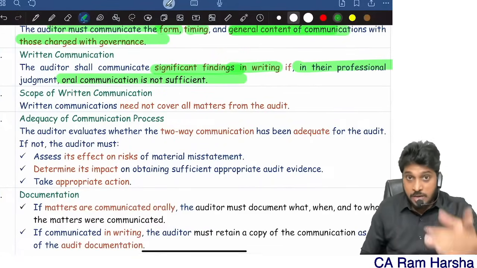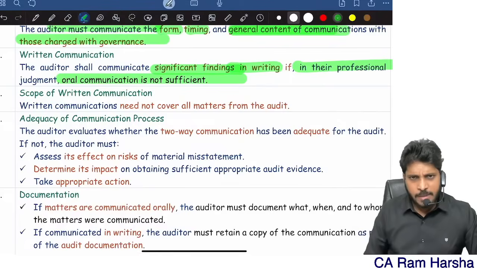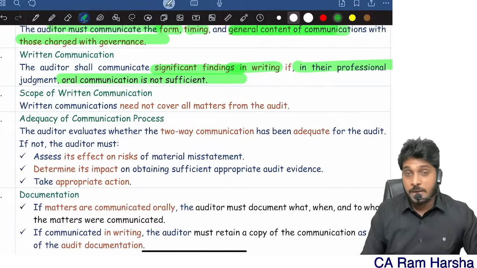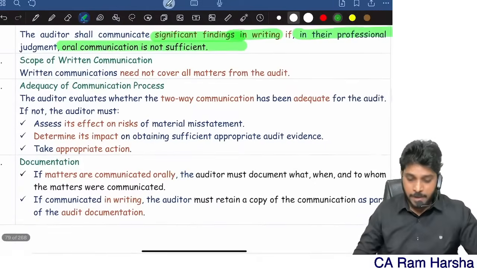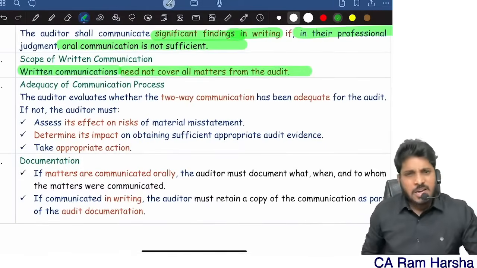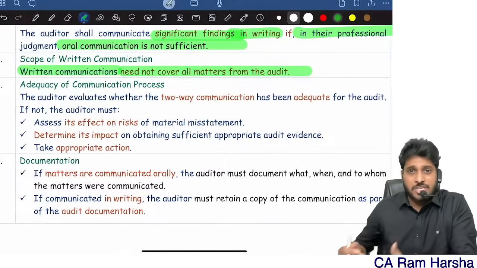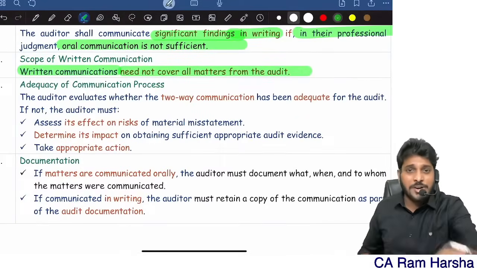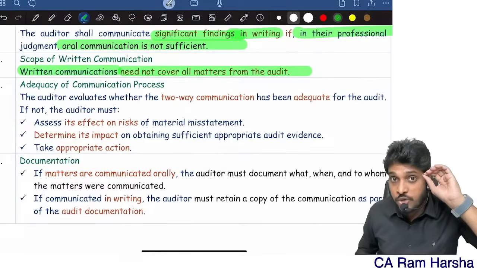If oral communication is not sufficient, if any significant matter is there and you feel that it should not be communicated orally, then you must communicate it in writing. Communication need not cover every matter. You don't have to say, sir, I came this morning, I just had breakfast. There is no need to communicate each and every issue. Communicate what you feel is required.